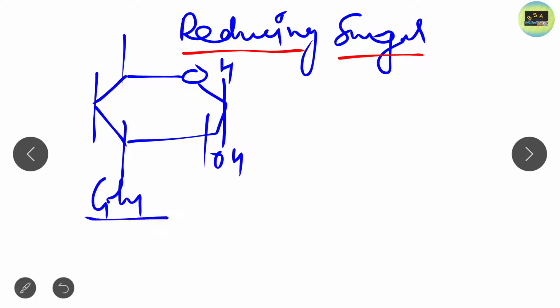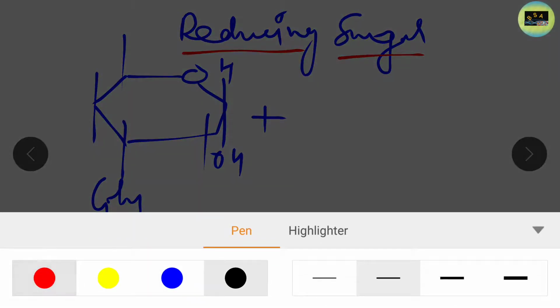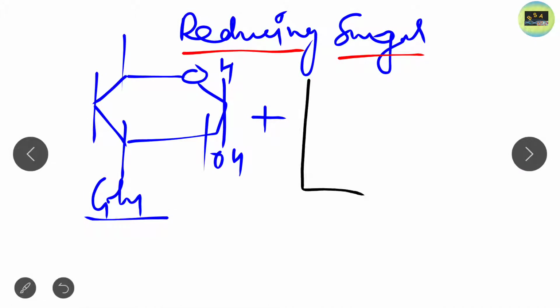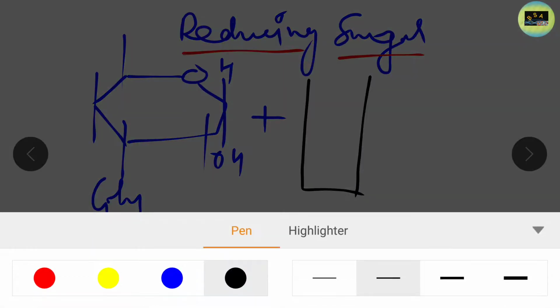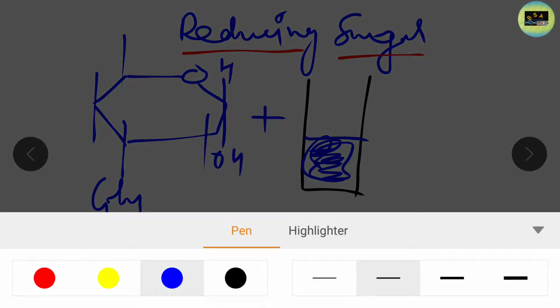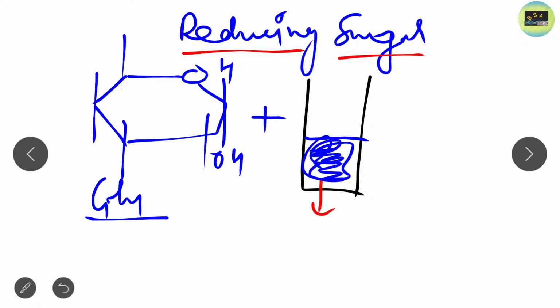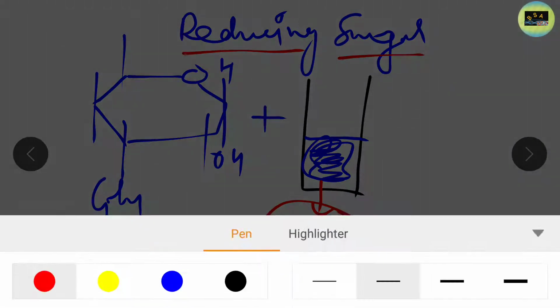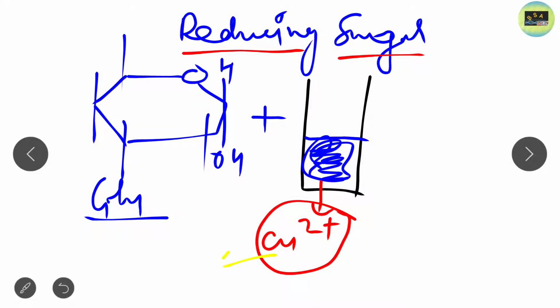Now if we react this glucose with Fehling solution, this is the Fehling solution, and the color of the Fehling solution is blue. Why is the color blue? Due to the presence of Cu2 plus ion. What is Cu2 plus ion? It is nothing but a cupric ion.